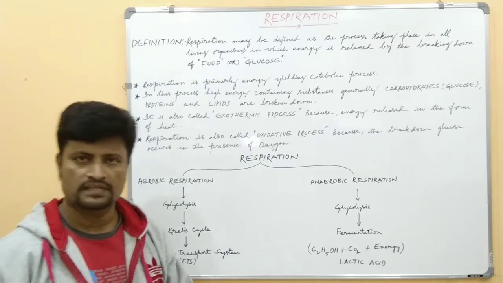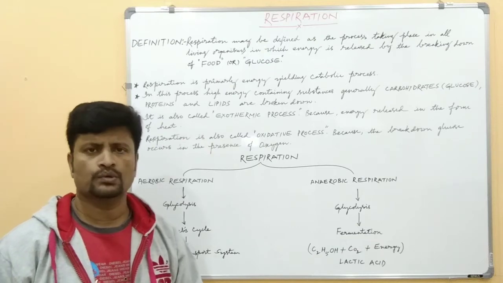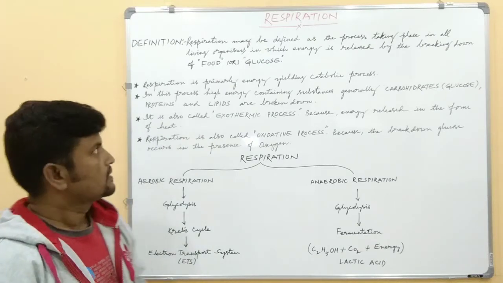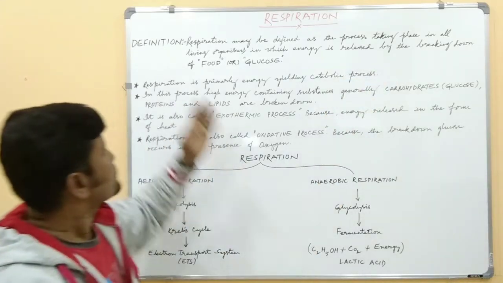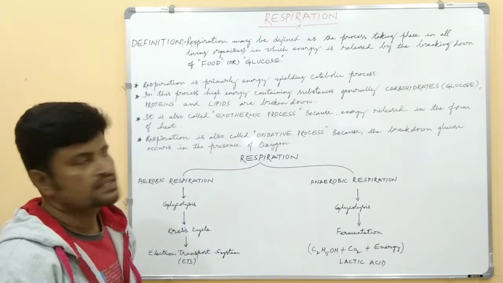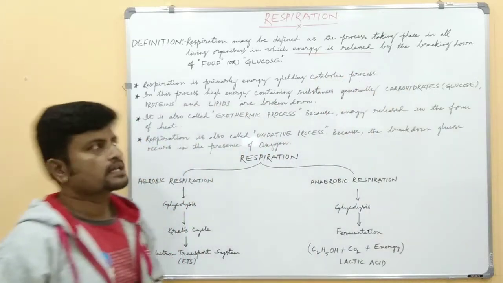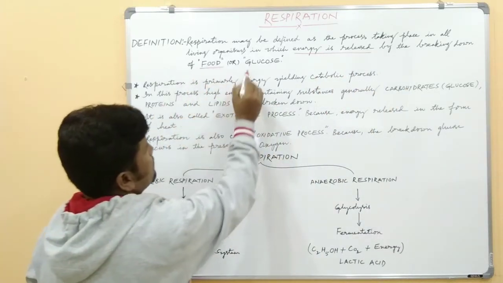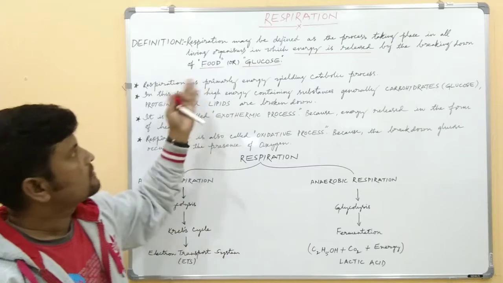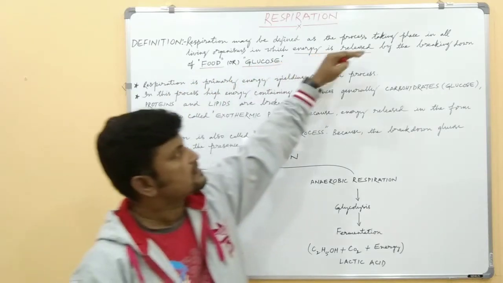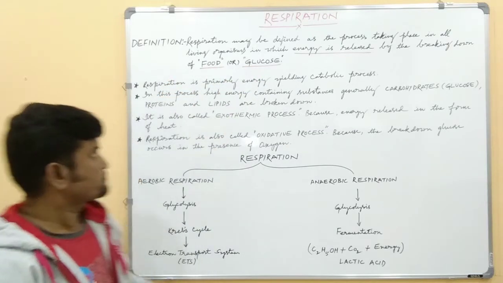Students, today we are going to discuss the topic plant physiology, respiration. First we have to know the definition of respiration. Respiration may be defined as the process taking place in all living organisms in which energy is released by the breaking down of food or glucose. That is known as respiration.